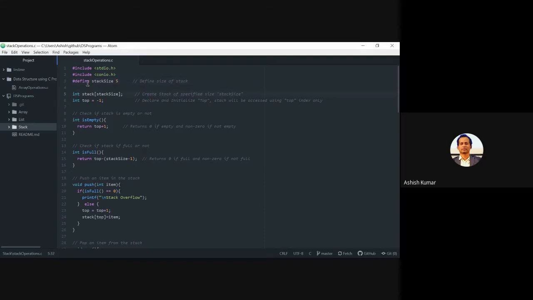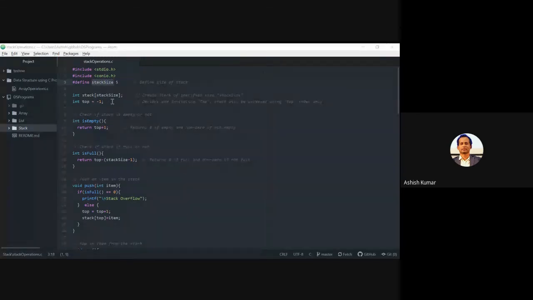Stack size. The stack size that we have written here, we made an array of that stack size, and the size that we had already decided on, we have placed directly here. That this is going to be the size of the stack. Then declare top and initialize it with -1. Now because this is going to help in accessing the stack.